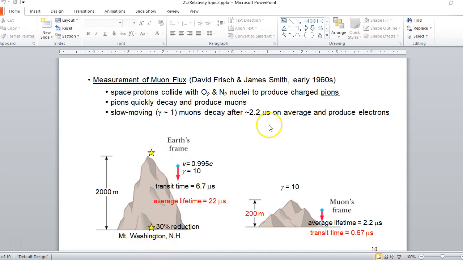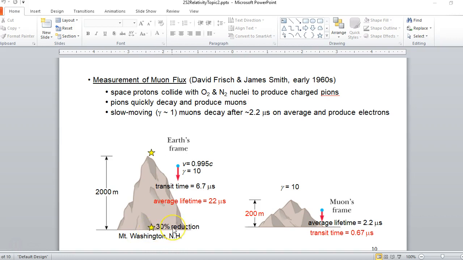It's also true that if a muon's not moving very fast, it'll decay after 2.2 microseconds. So it seems like this transit time is about 3 times that 2.2 microseconds. You shouldn't have very many muons right here. But it turns out you do. You do not get nearly the reduction that's predicted.